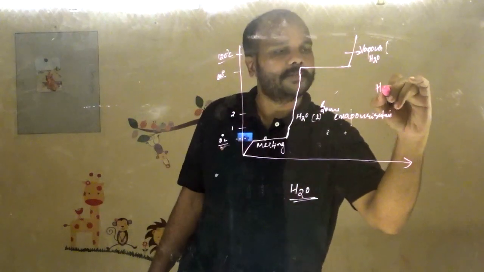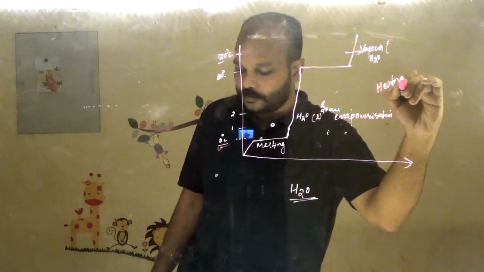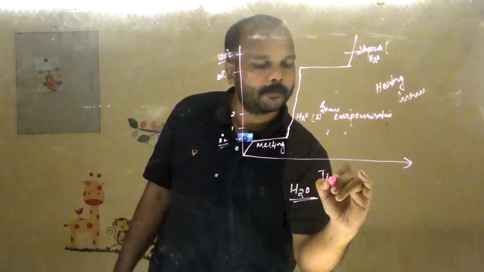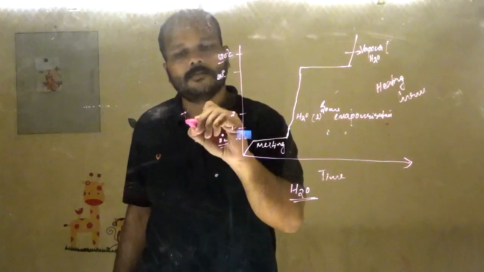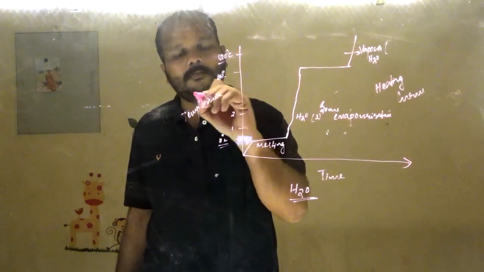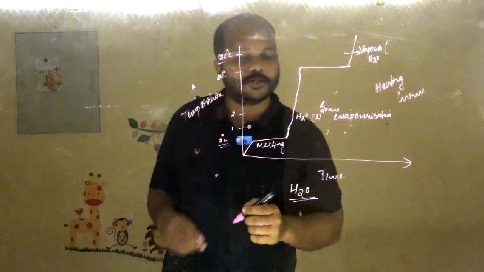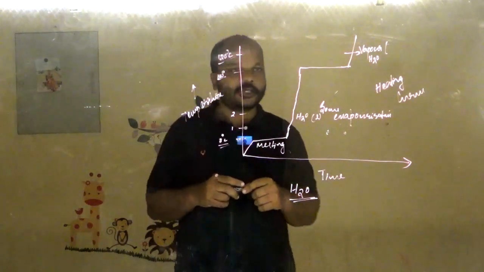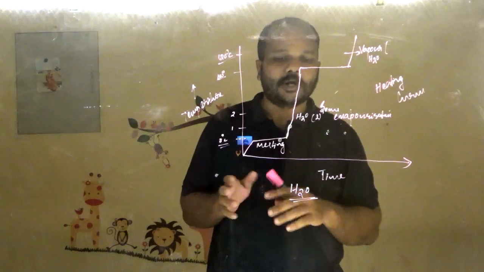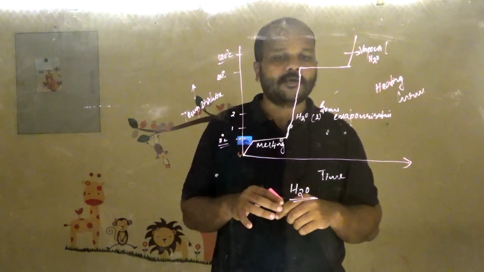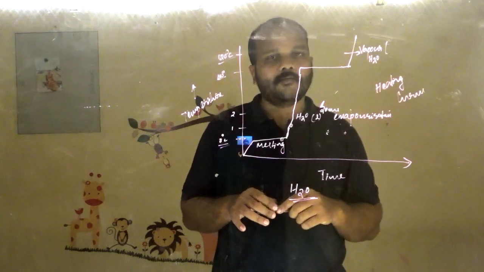We will draw time versus temperature. A time versus temperature graph is what we call a heating curve. That means how much time we take for melting, for boiling, and for evaporation.